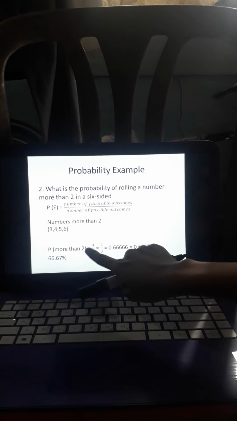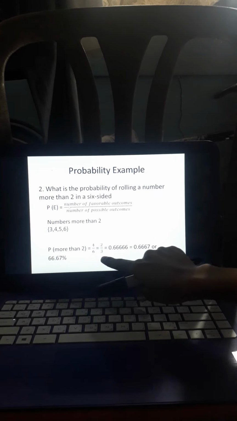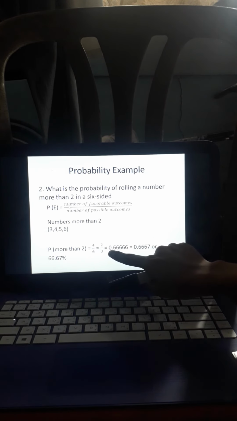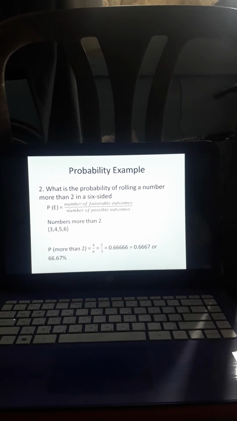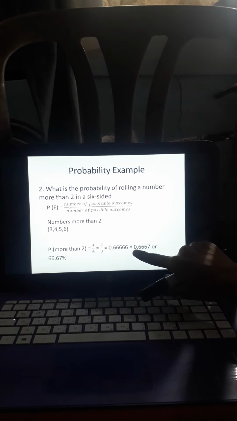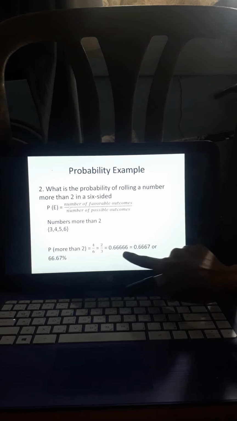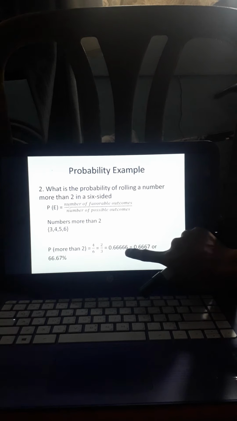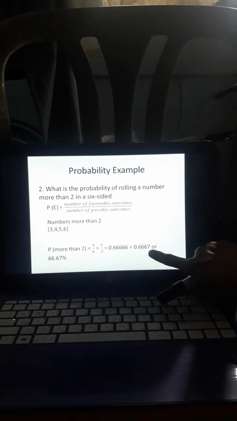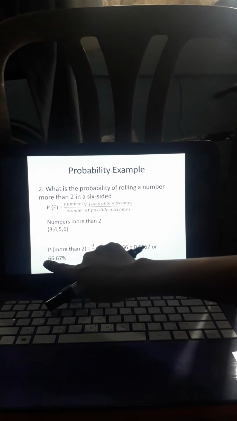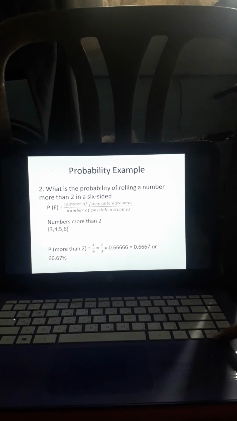Okay, so 4 over 6 equals 2 over 3, or in decimal, we have 0.66666. So, kapag ka po kinuha natin ay 4 decimals po yung kinuha natin, round off into 4 decimals, we have 0.6667. Kasi yung katabi po ng 6 dito ay 6 na, kaya mag-a-add ka na dun sa katabi, kaya naging 7, or it is 66.67%.